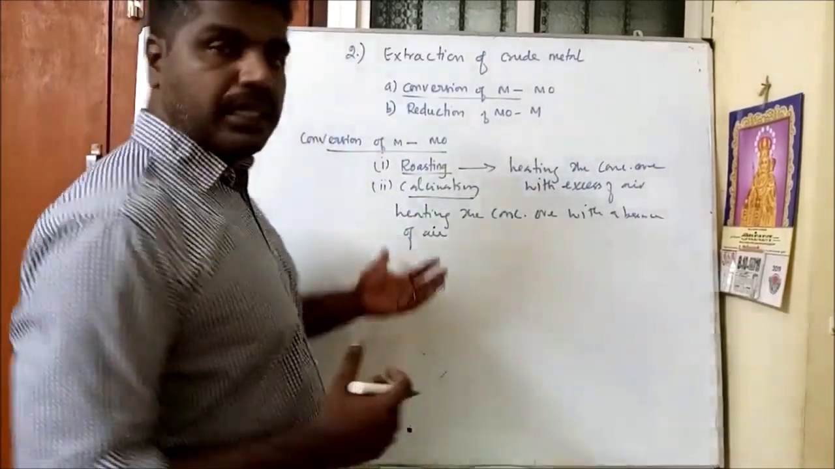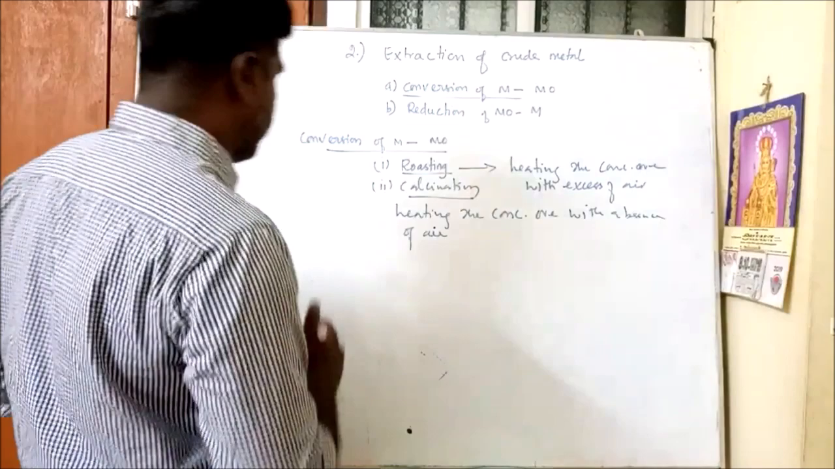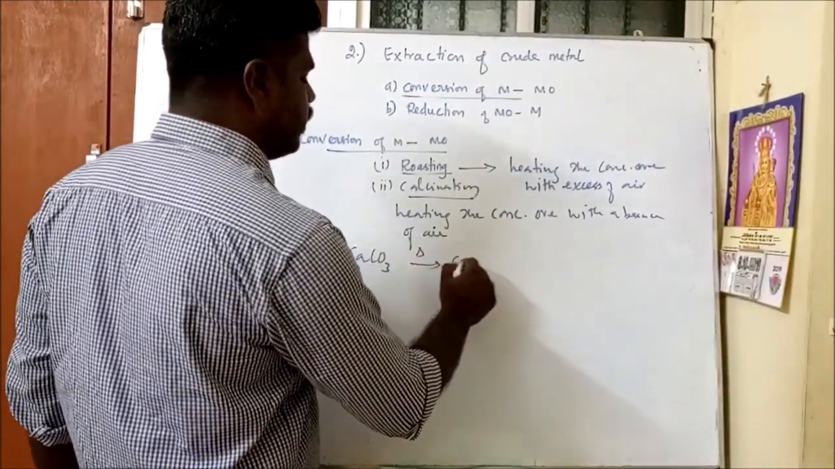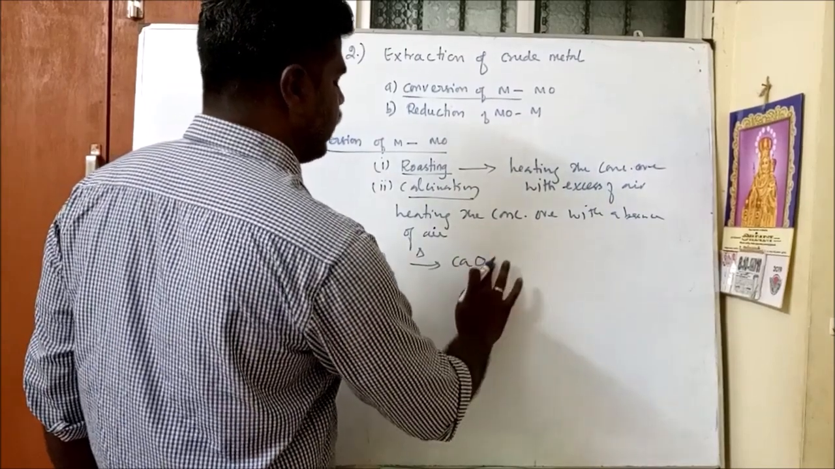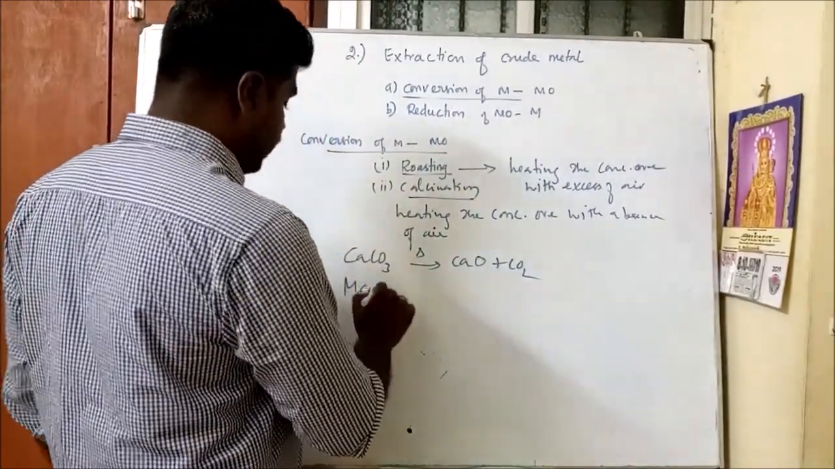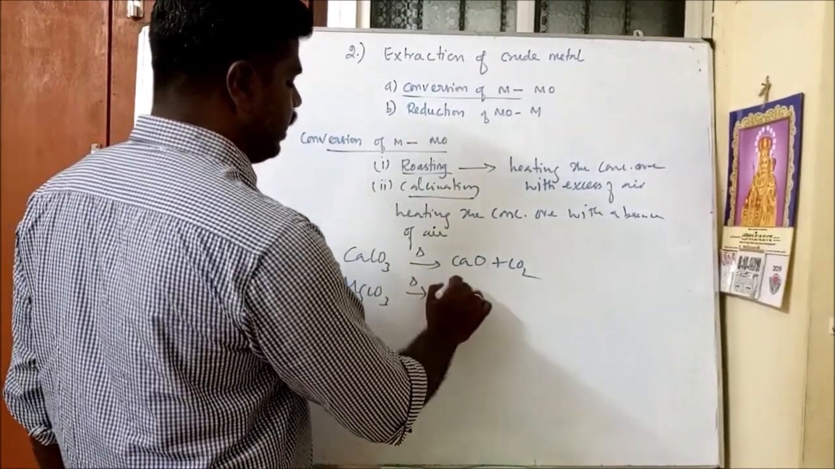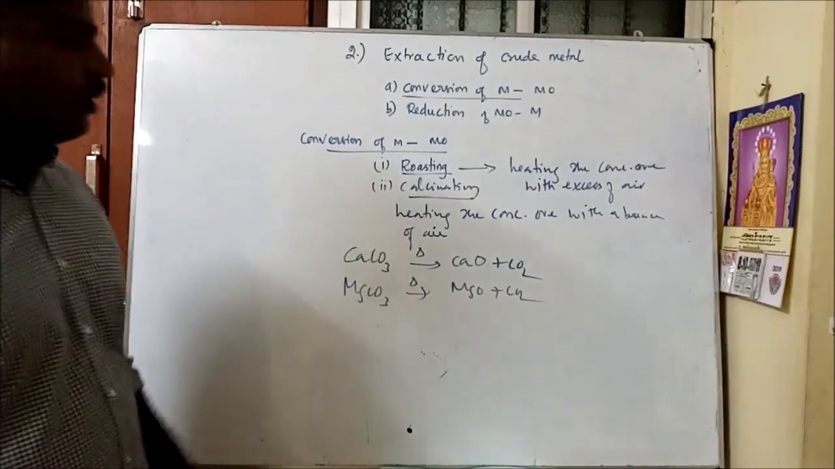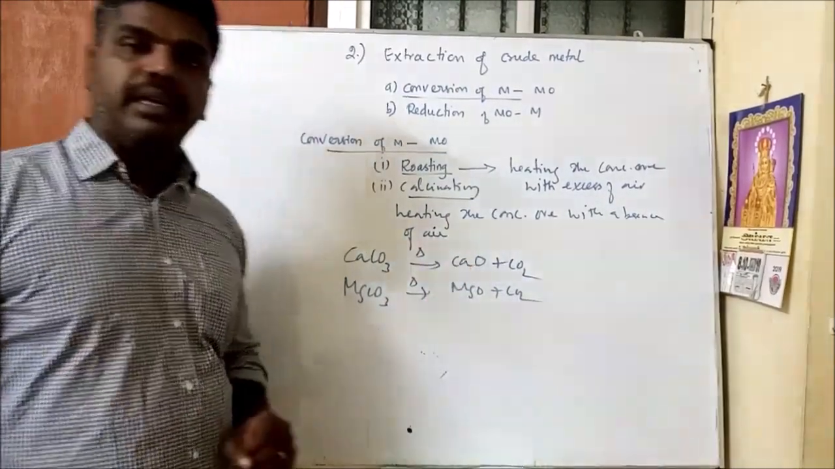In order to convert metal to metal oxides. For example, calcium carbonate is a limestone carbonate ore. It is converted into calcium oxide plus carbon dioxide. Likewise, magnesium carbonate, when we heat it, becomes magnesium oxide plus carbon dioxide. So this is the example for a calcination.